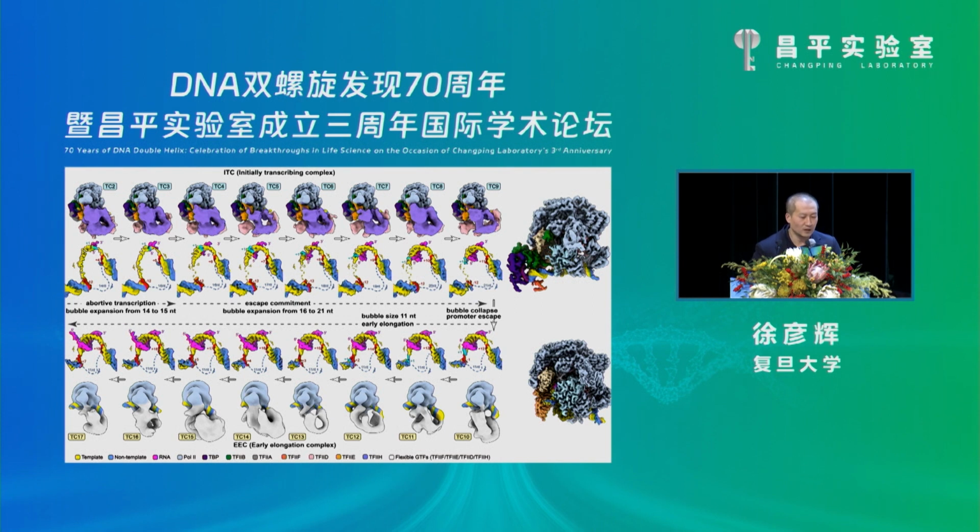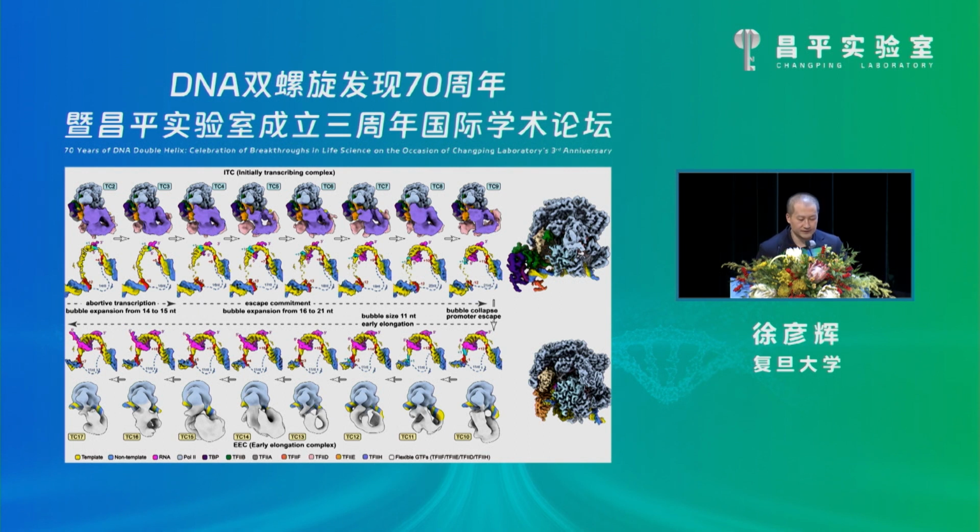The upstream transcription bubble remains at the position of -12 relative to the TSS. The downstream template strand continuously inserts into the active site, generating a bubble extension from 14 nucleotides to 21 nucleotides. And you can also see the RNA length increases.